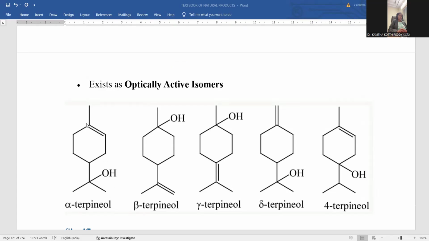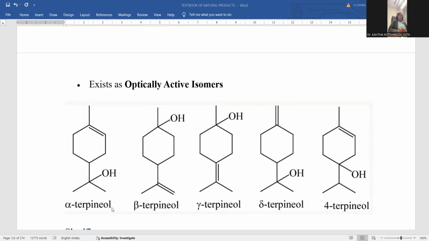Beta terpineol, where the hydroxyl group is shifted to the top region and the double bond moves over there. If the double bond is shifted to another carbon atom, so that the terminal double bond shifts to an internal one, this is called gamma terpineol. With another shift of the double bond to the top carbon atom, giving an exocyclic double bond, and the hydroxyl here, it is called delta terpineol. With the hydroxyl located at the ring carbon atom and an olefinic double bond, this is called 4-terpineol. These are the possibilities for optically active isomers: alpha, beta, gamma, delta, and 4-terpineol.